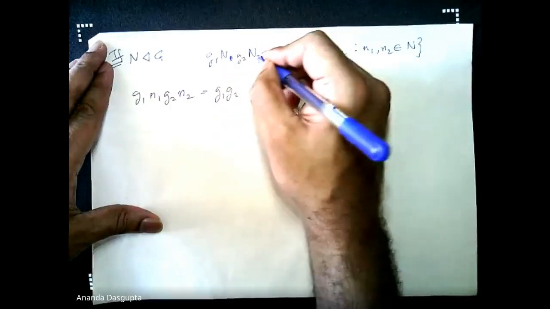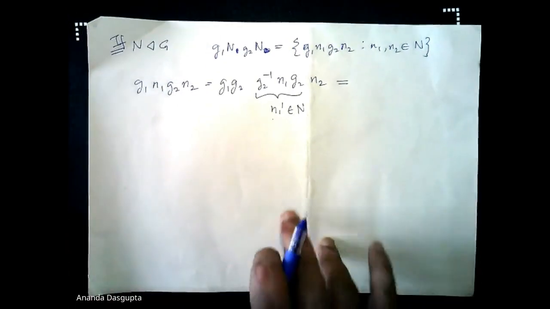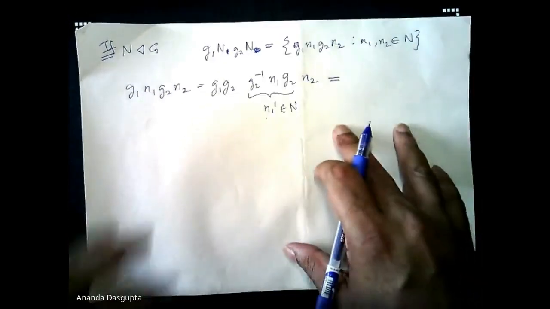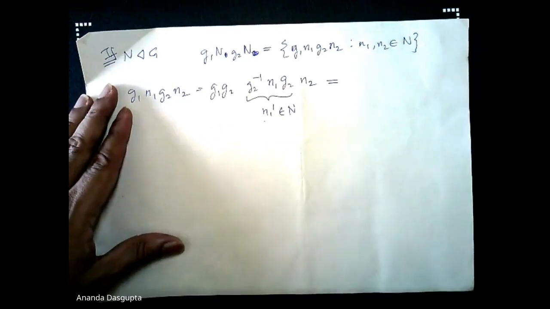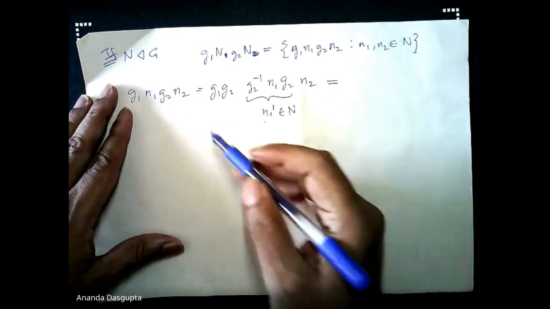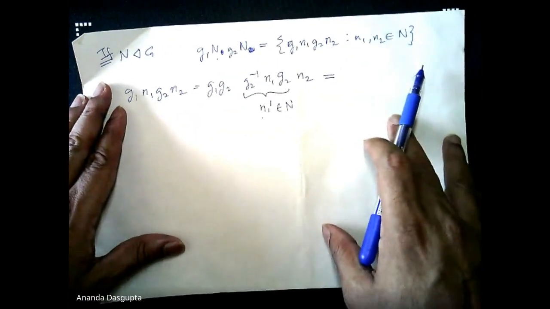Sir, those should be N, right? Not N1 and N2. There should be both N. You're right, there's only one N. G1N, G2N. The small n1 and small n2 are right, but capital N, of course, there's only one of them. You're not talking about two different normal subgroups. That will be a mess. You're talking about one single normal subgroup. You're perfectly right, thanks for that.